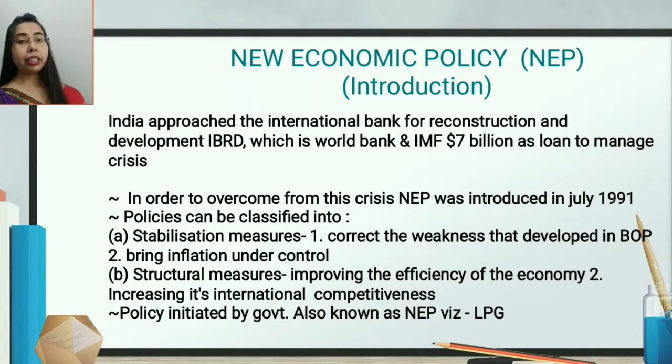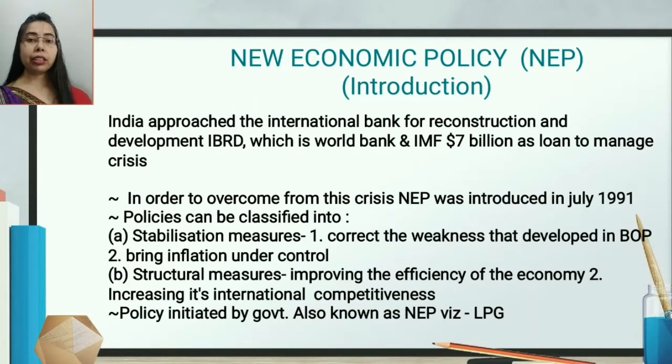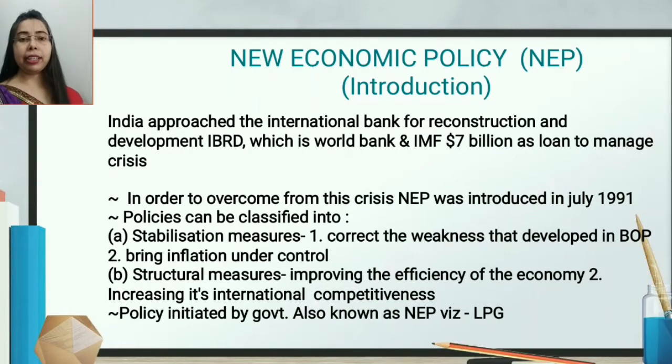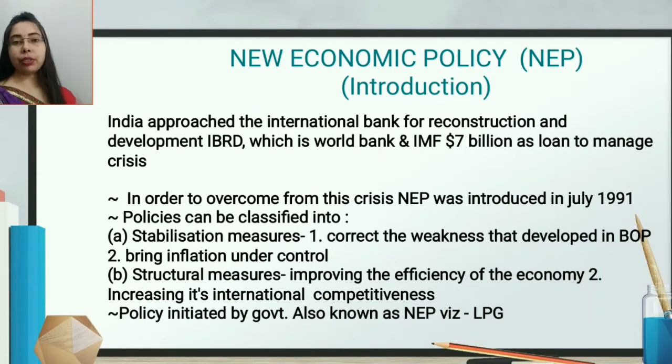Naturally, we have seen the BOP condition was not good, so we had to correct it. The BOP deficit was around 2,000 crore till 1980, and after 1980 it was around 12,000 approximately. So it is huge; there was a huge fall in the BOP condition. Our first motto was to correct the weakness of the BOP condition, and second, to bring down the inflationary condition in India, meaning we had to control the rise in prices.